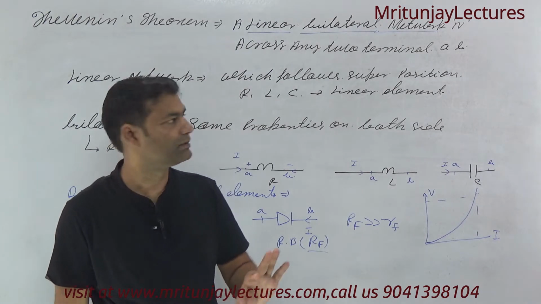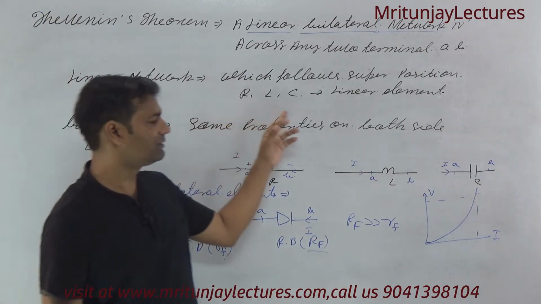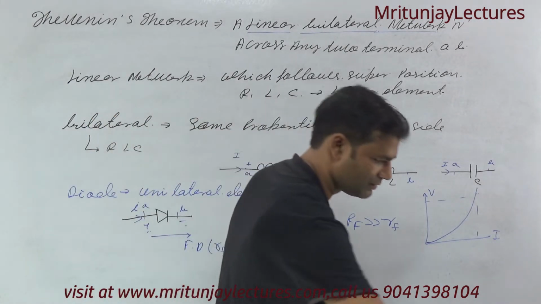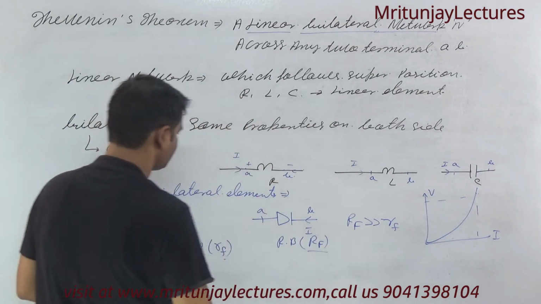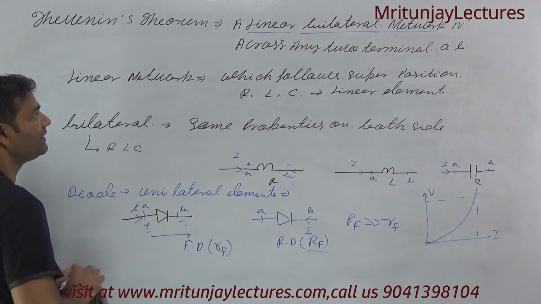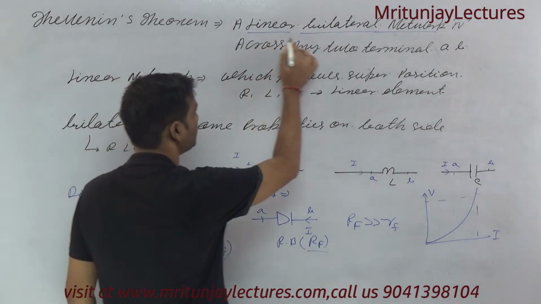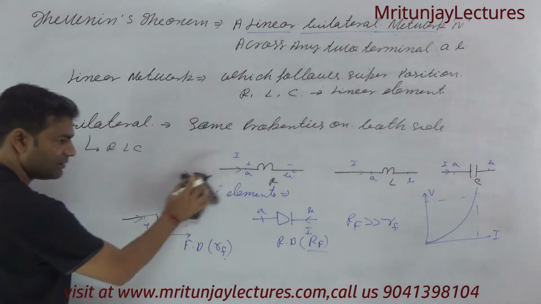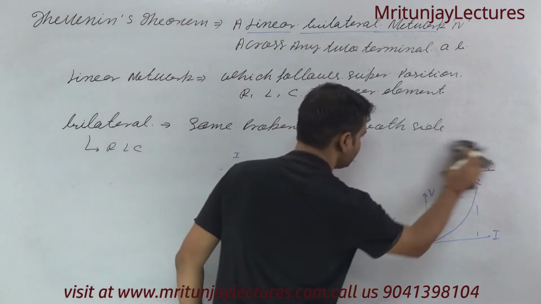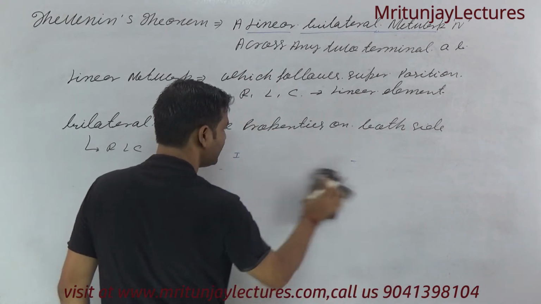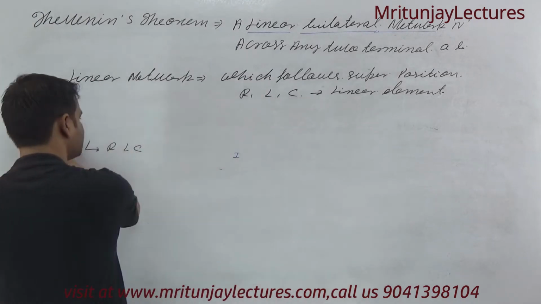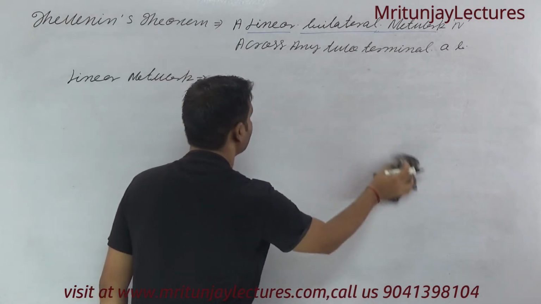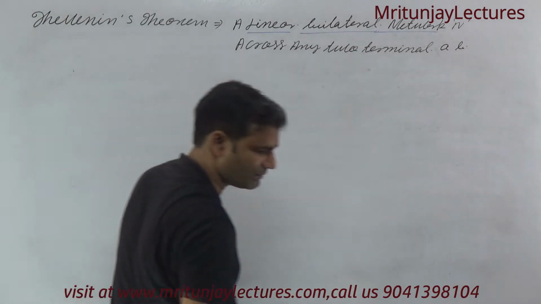But why it is a linear element, I will discuss later in superposition, so wait for the superposition theorem. So it is clear what is the meaning of a linear bilateral network. Sometimes they ask, that's why I am saying explain in detail. So first of all remove it, and after that come to the point. If any doubt corresponding to this statement, then ask me, sir, I face the problem, I do not understand.